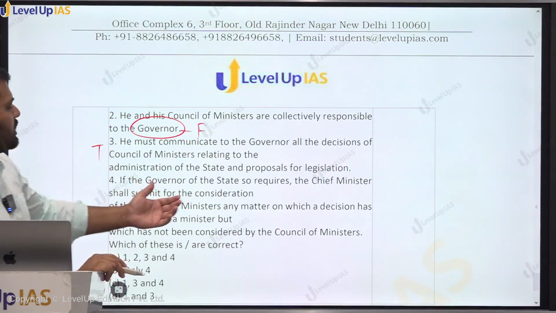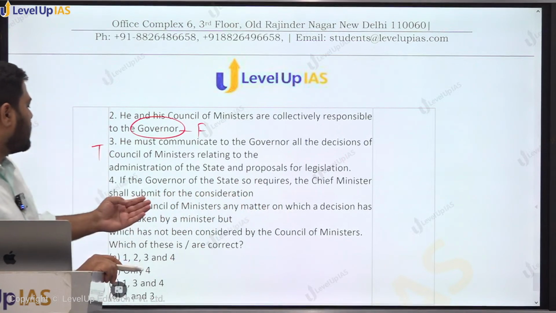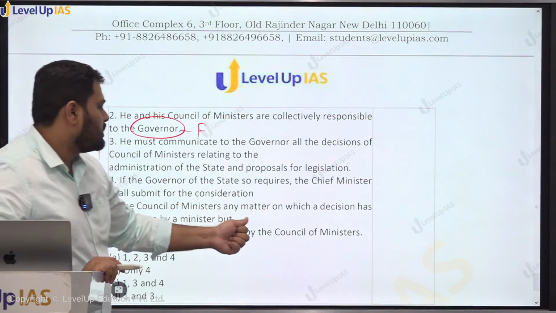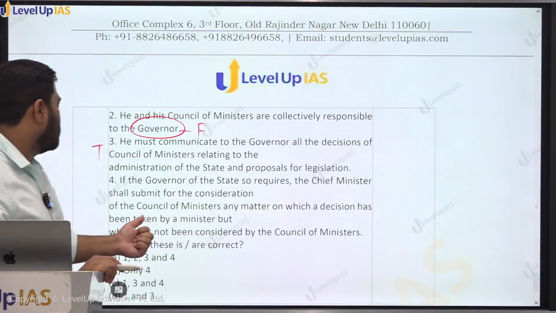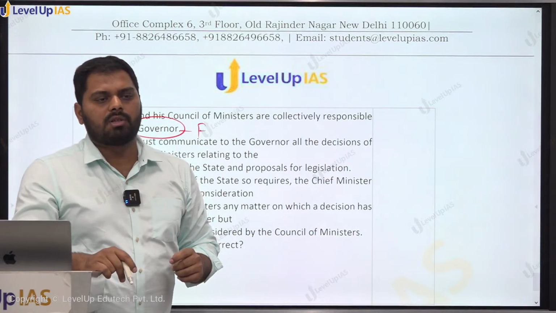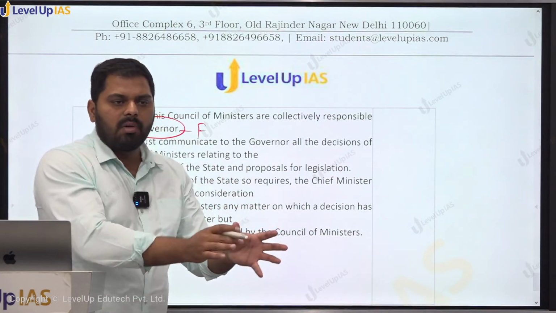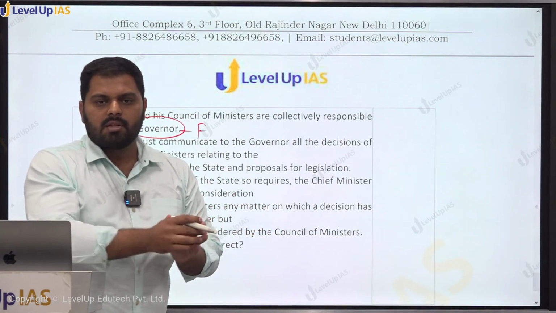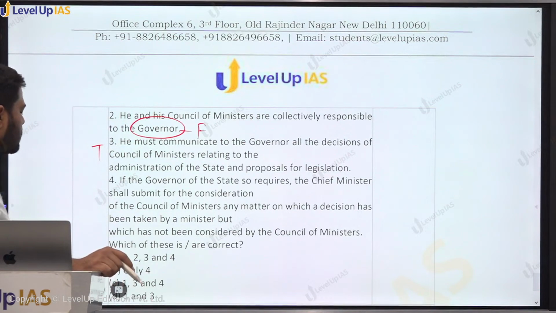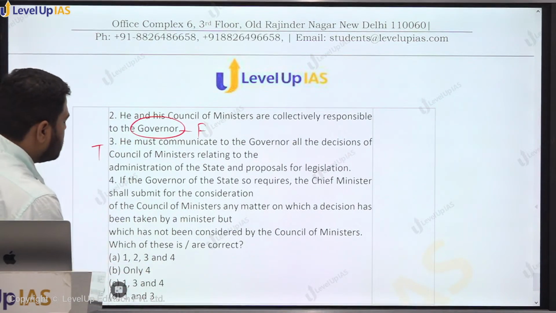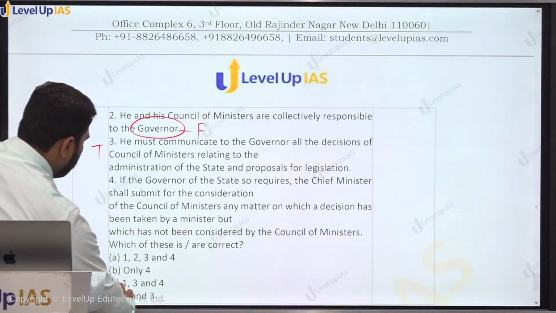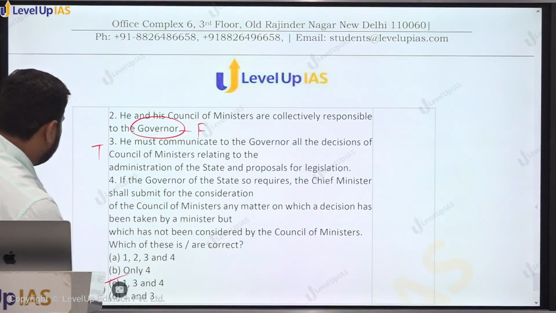If the Governor of the state so requires, the Chief Minister shall submit for the reconsideration of the Council of Ministers any matter on which a decision has been taken by a minister but which has not been collectively considered by the whole council. If an individual minister's recommendation is brought by the Chief Minister, the Governor can say, please get it considered by other members of the council also. So this is true. What we have to find is the correct one. So the second one is false. 1, 3 and 4 is the correct statement.